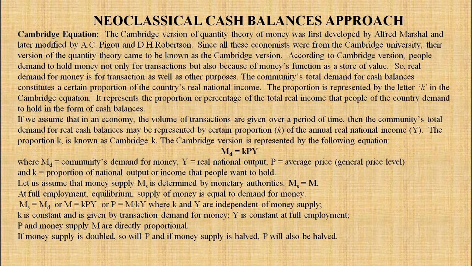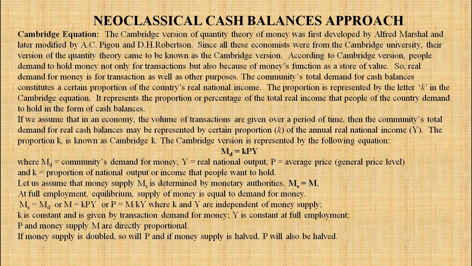The community's total demand for cash balances constitutes a certain proportion of the country's real national income. The proportion is represented by the letter K in the Cambridge equation. It represents the proportion or percentage of total real income that people of the country demand to hold in the